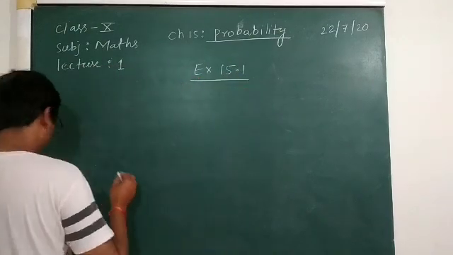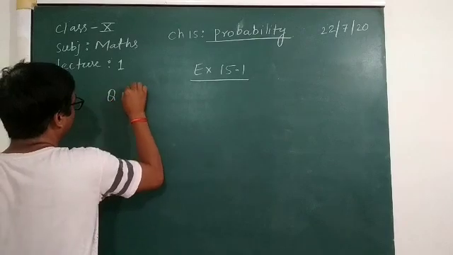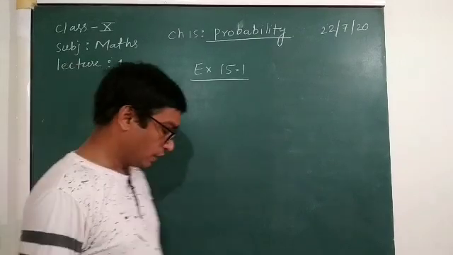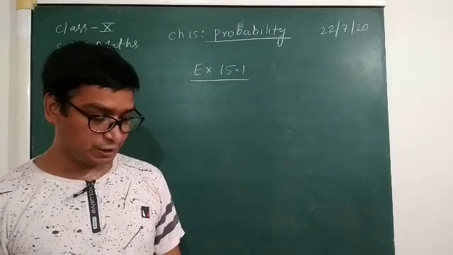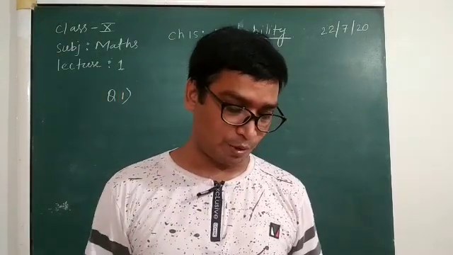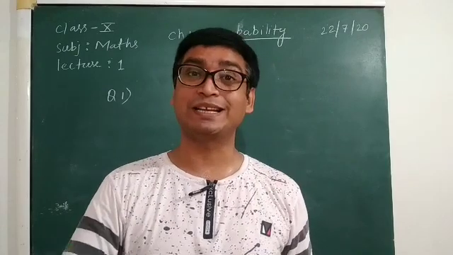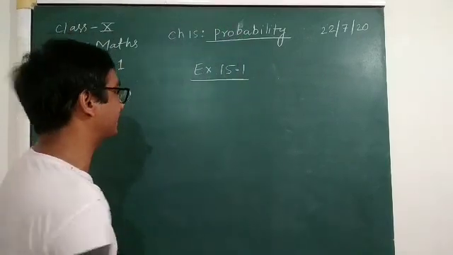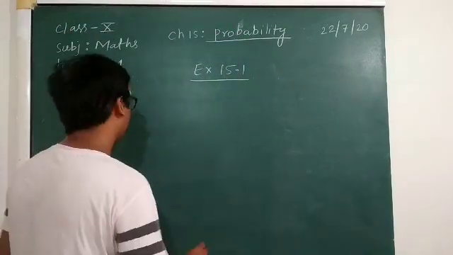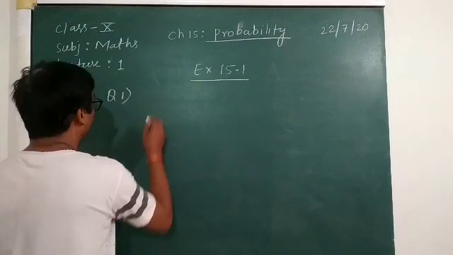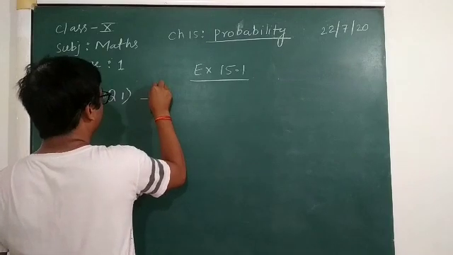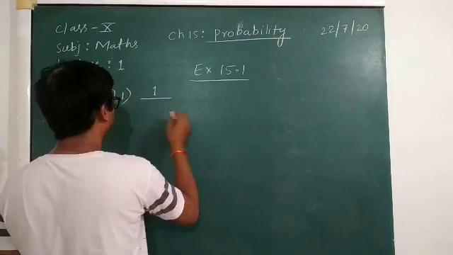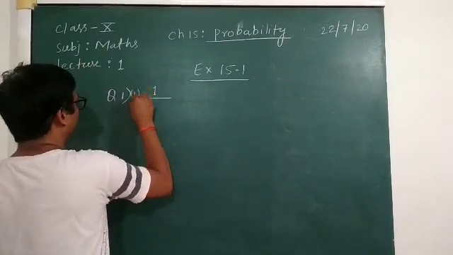First of all, question 1 is given. Complete the following statements. The probability of an event E plus the probability of the event not E, as I just discussed, is always equal to 1. So here it is fill in the blanks, so you will write 1.